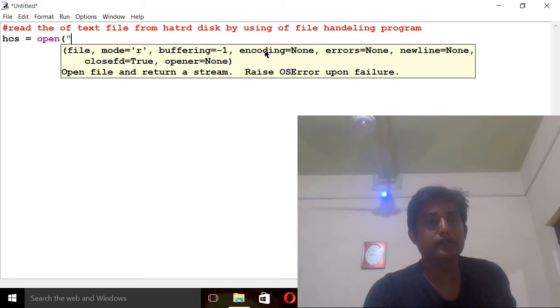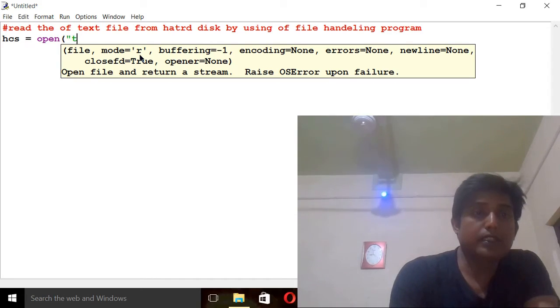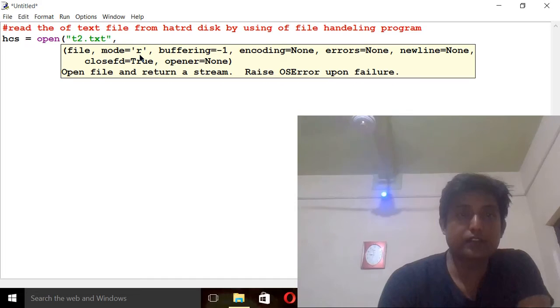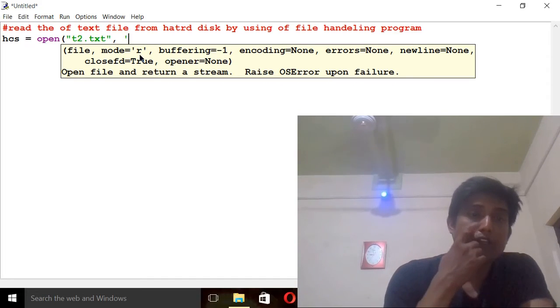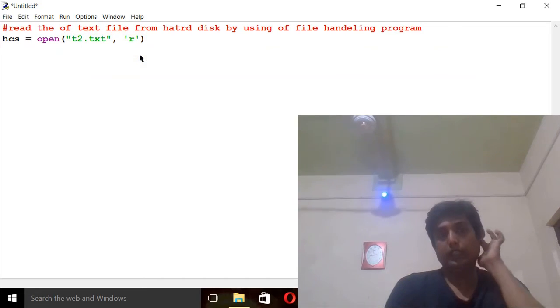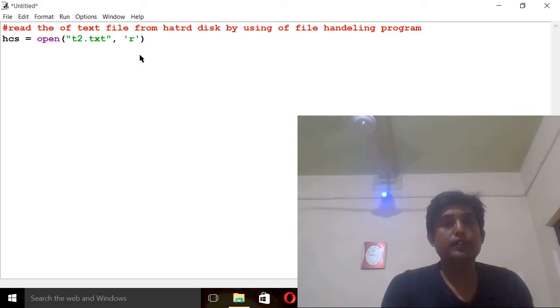Then give the file name. Our file name is t2.txt, that is the extension of the file name. And here we are going to give r. Why? It is a read mode. If we are going to access the read mode, we have to give the r over here.